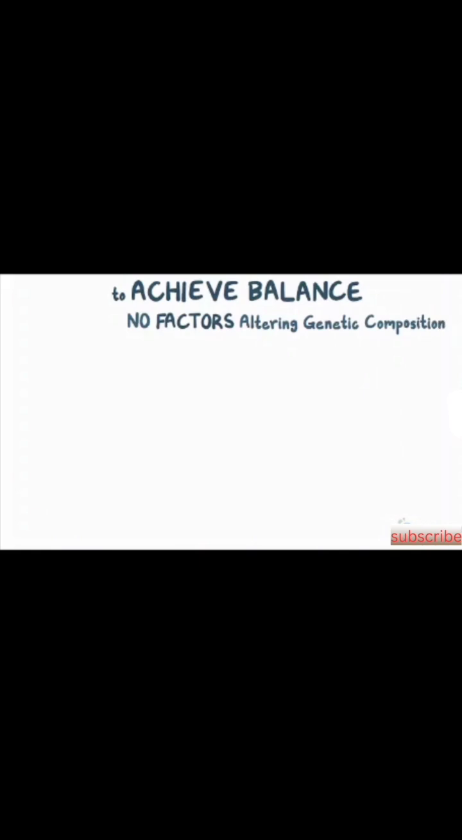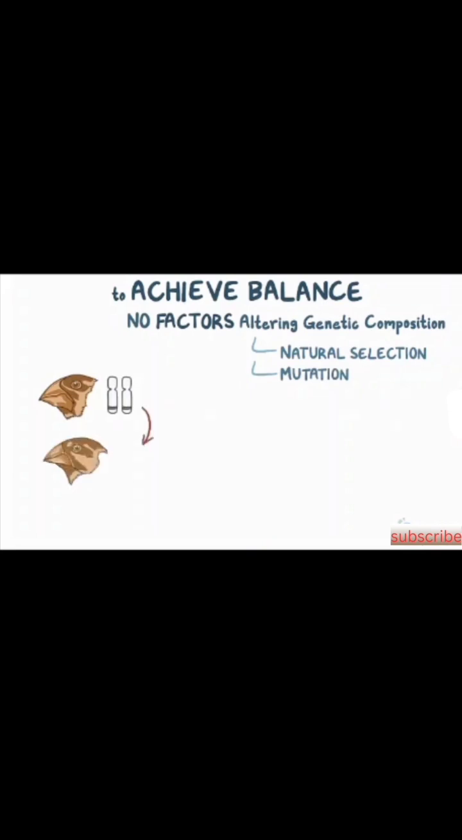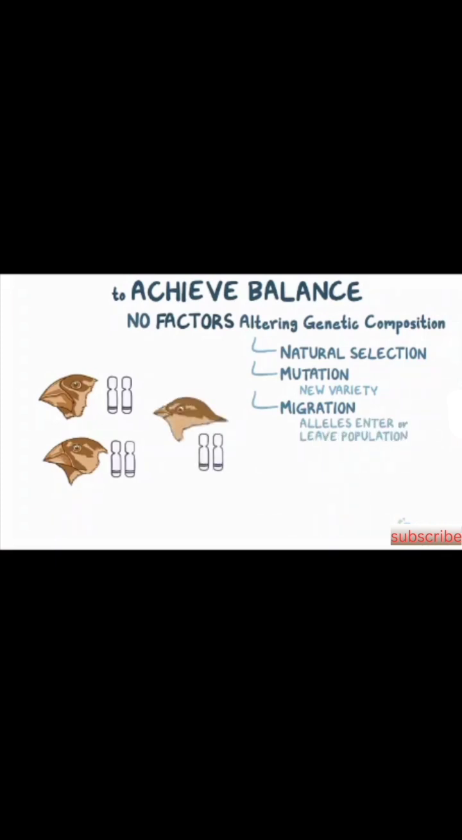So, for a population to achieve this balance, there have to be no factors altering its genetic composition. One altering factor is natural selection. Other factors are mutation, where alleles actually change and become a new variety of a certain trait, and migration, where new and maybe different alleles enter or leave the population, causing its composition to change.